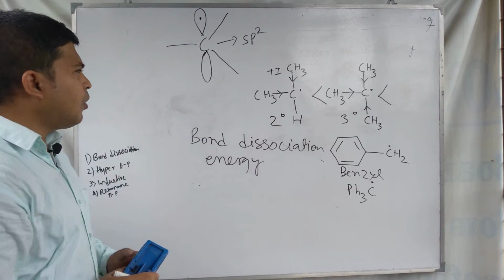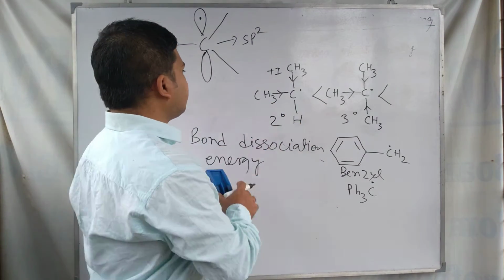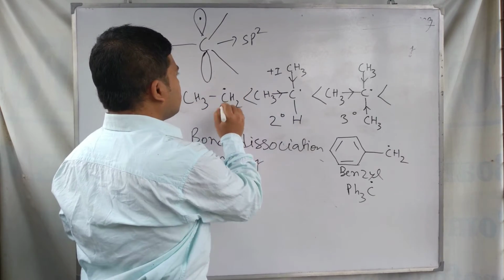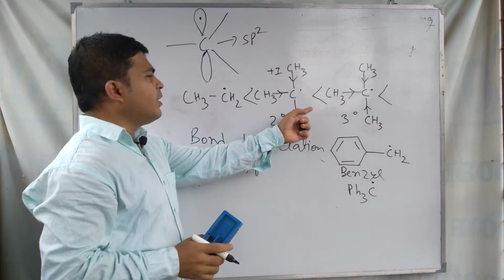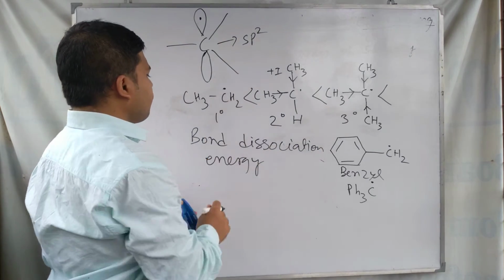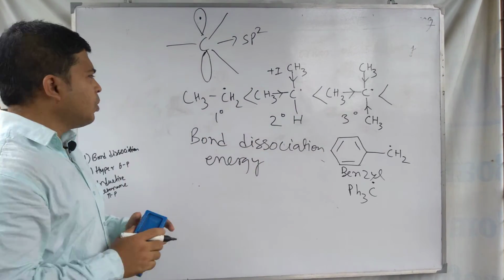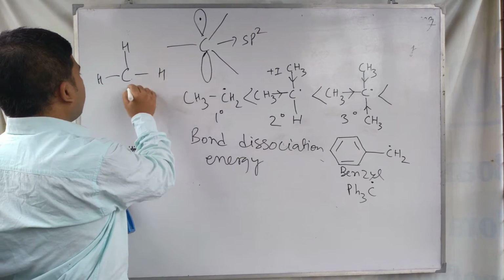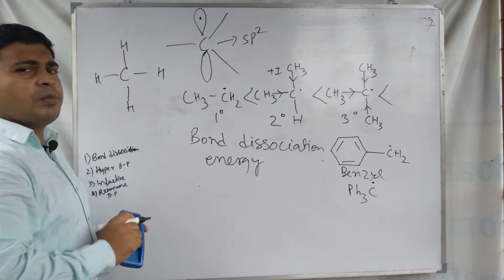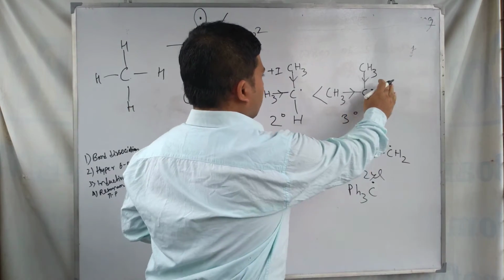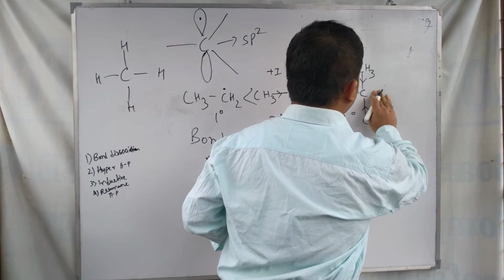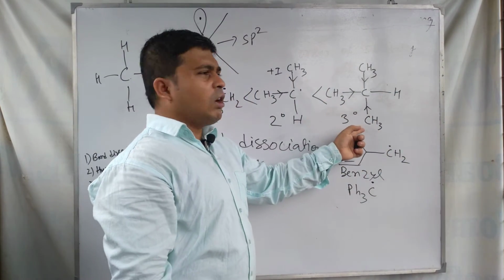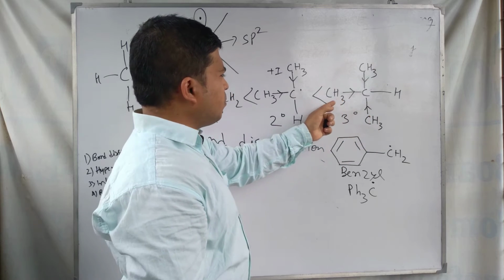The next reason for the order of stability that I arrange for the primary, secondary and tertiary free radicals is the bond dissociation energy. Consider the carbon hydrogen bond dissociation energy in the case of methane, and the bond dissociation energy for the carbon hydrogen bond in the case of the tertiary butyl radical.